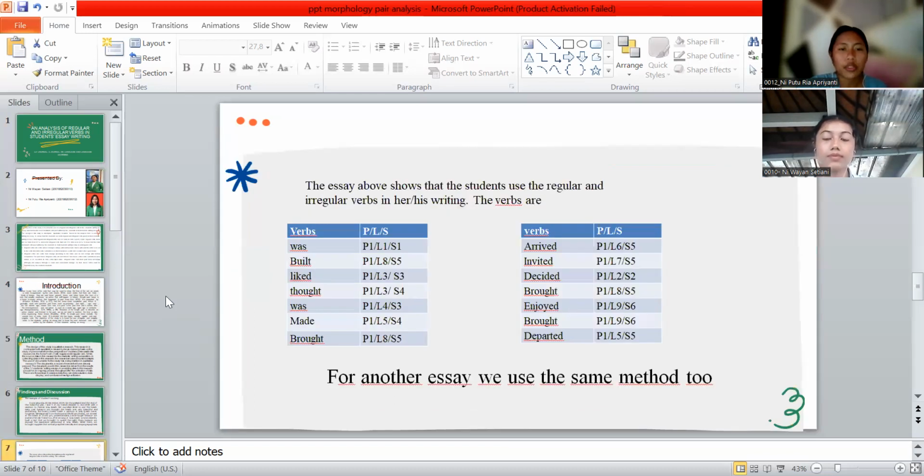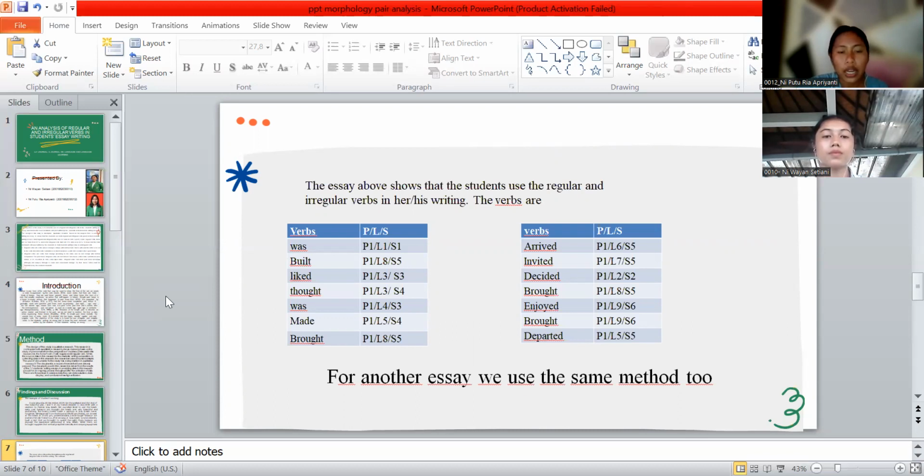Next, from the essay above shows that the student used the regular and irregular verbs in his writing. There are verbs, for example, the first is verb was in paragraph 1, line 1 and sentence 1. Built in paragraph 1, line 8 and sentence 5. Like, paragraph 1, line 3, sentence 3.